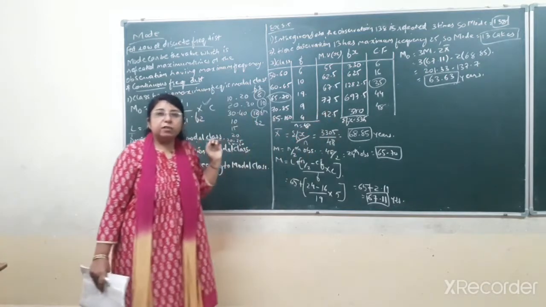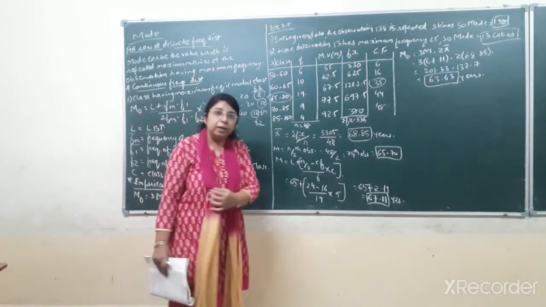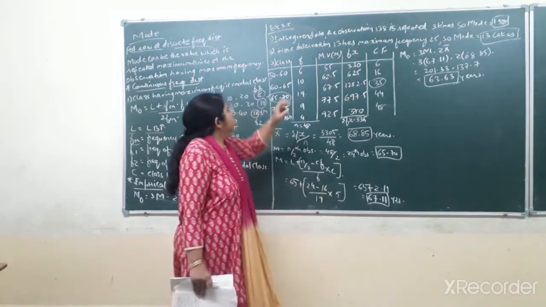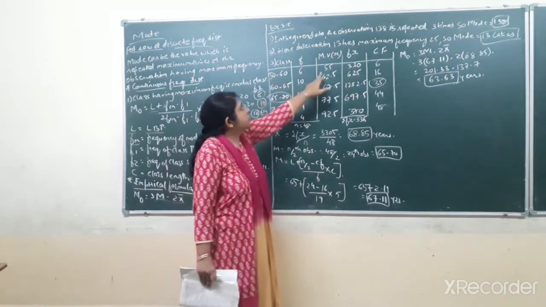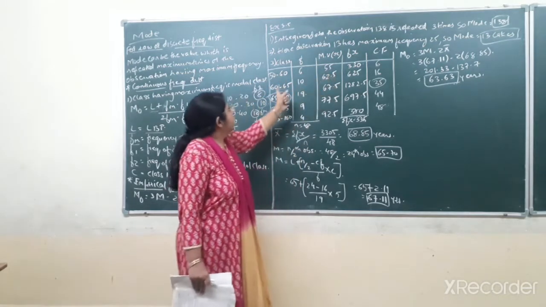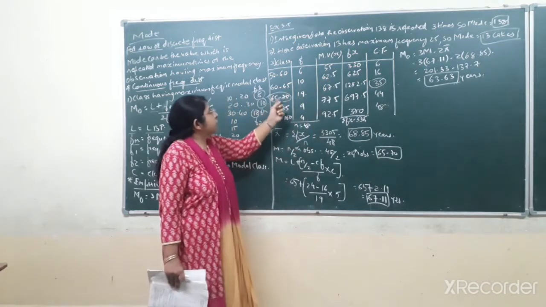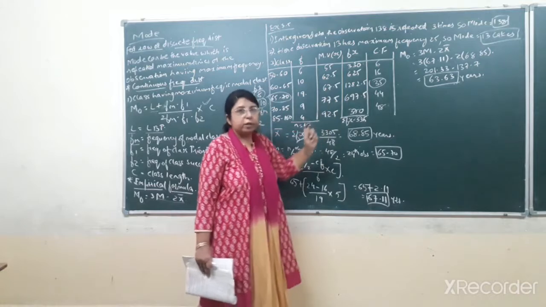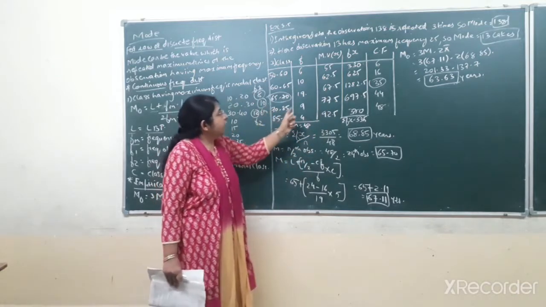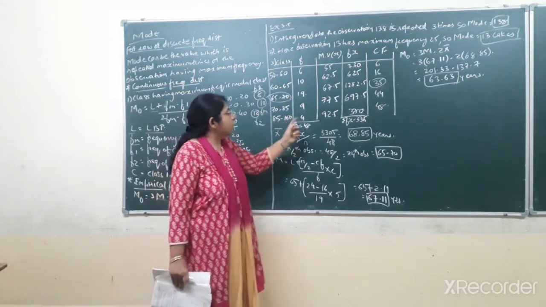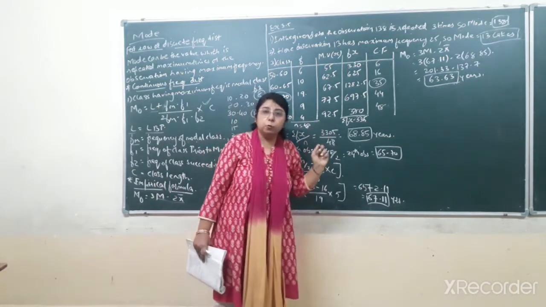So first of all, in case of classes, you have to find the mid value. Mid value is represented as x. Over here in the first class, 50 to 60, the mid value will come to 55. In case of 60 to 65, 62.5. Then 65 to 70, that is 67.5. Then 70 to 85, that is 77.5. And the last class, 85 to 100, the mid value will come to 92.5.